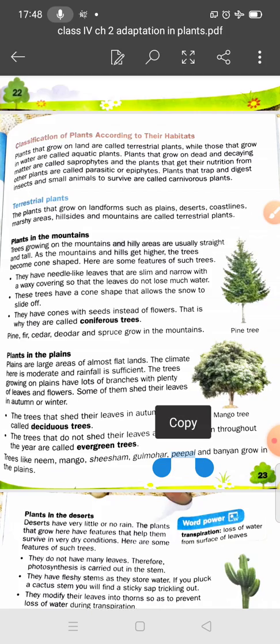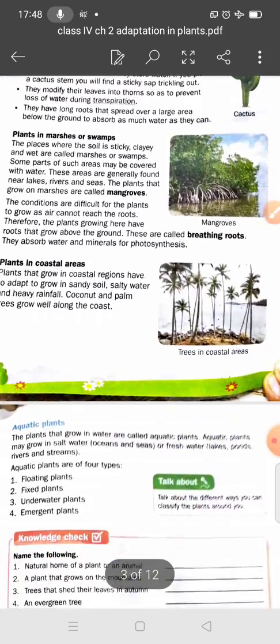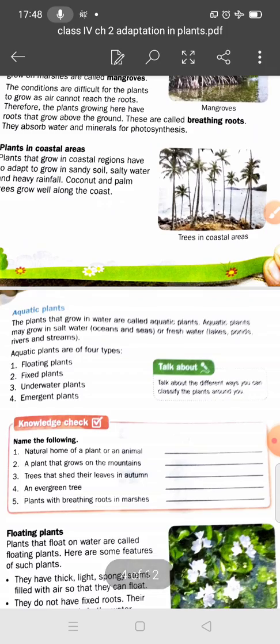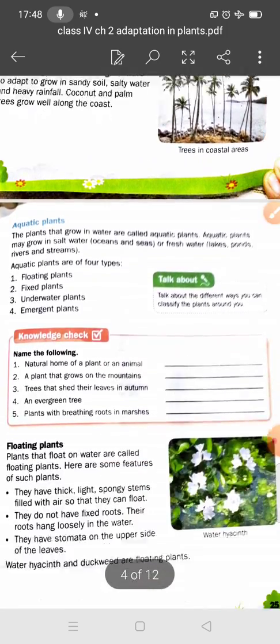Trees that shed their leaves in autumn are deciduous trees. Evergreen trees, you can take the example of neem or mango. And a plant with breathing roots in marshes: mangrove. We have discussed this in the previous lecture.